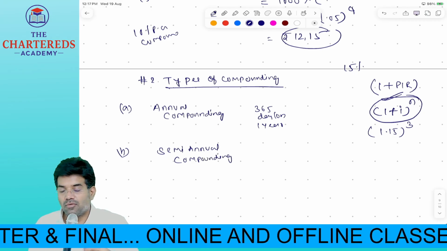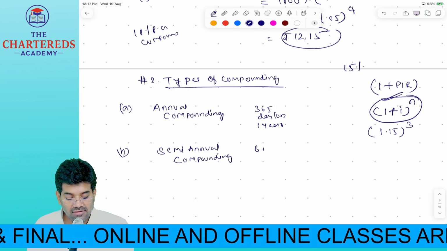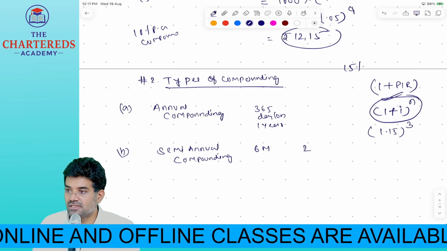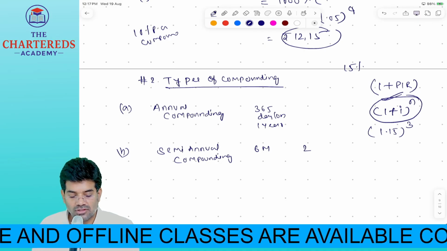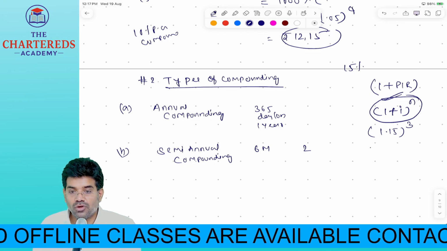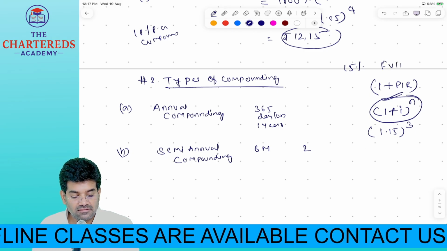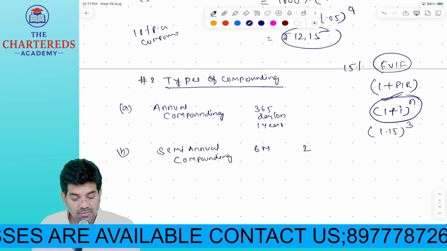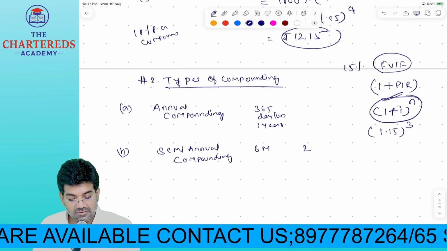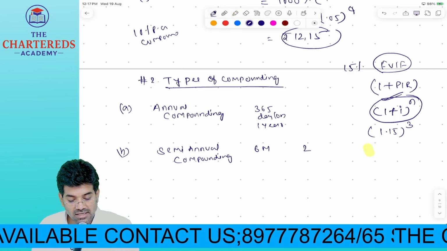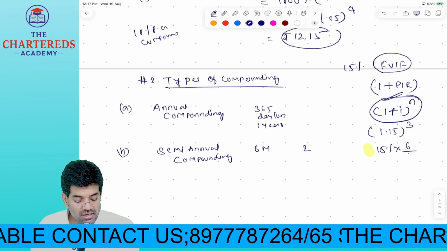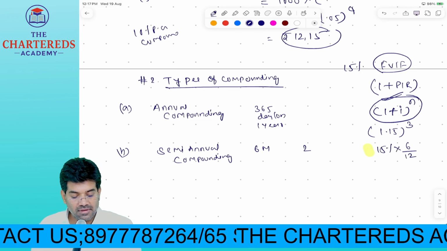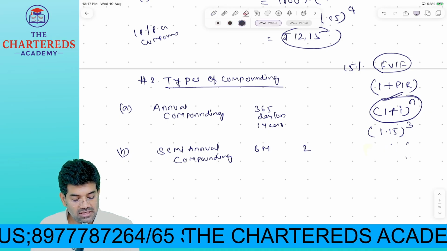Tell me how many time, for what period you will calculate interest? Every 6 months or not? How many times interest you will calculate? 2 times. In a year, how many times you will calculate? 2 times. Now, how do you express the formula future value factor? Yes, our annual rate of interest, periodic interest rate ఏమవుతుందో తెలుసా? ఇక్కడ ఏం చేయాలంటే 15% should be proportionately considered, అంటే 6/12. ఓకే, ఎంత అవుతుంది అది? 7.5%.